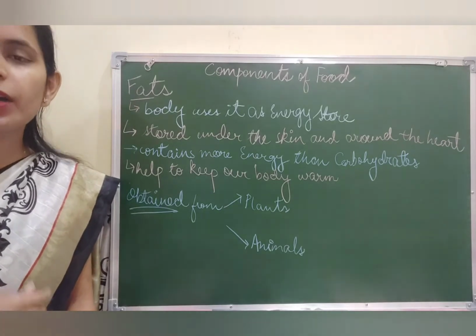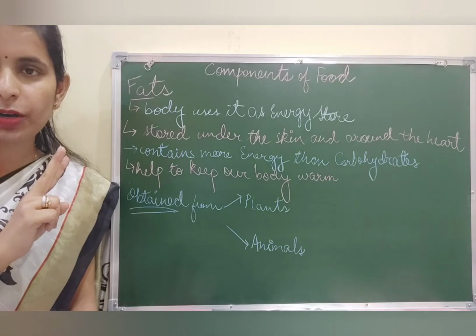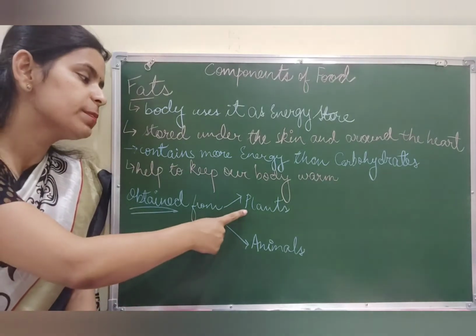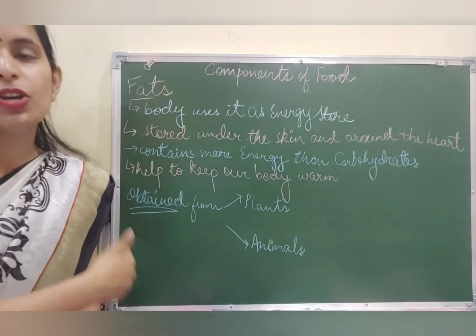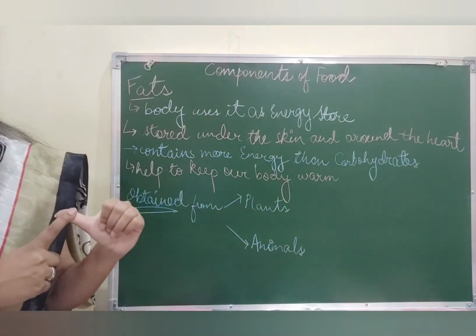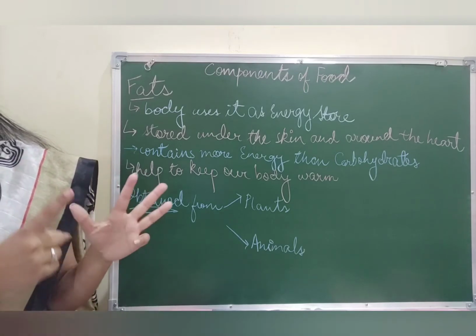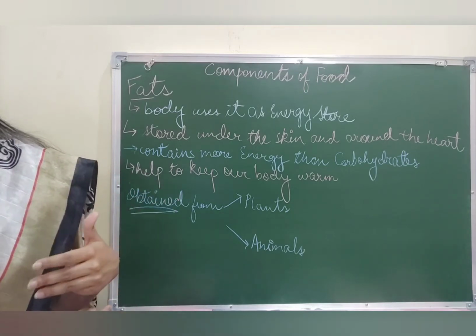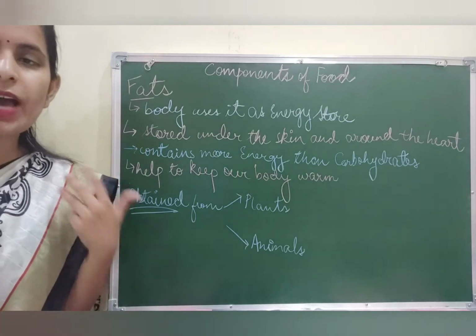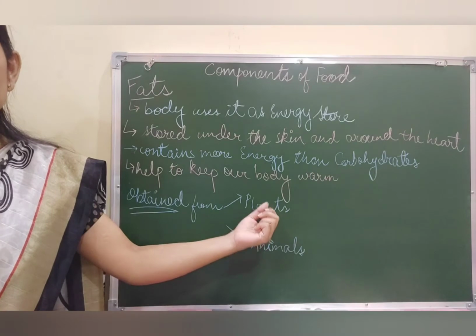Now, from where are fats obtained? We are going to discuss two sources from where fats are obtained. The first one is plants and the other is animals. When I discuss plants, the sources of fats could be soya bean oil, sunflower oil, coconut oil, mustard oil, groundnut oil, various other vegetable oils, and nuts, we have almond, we have cashew nut. All these are sources of plant fats.